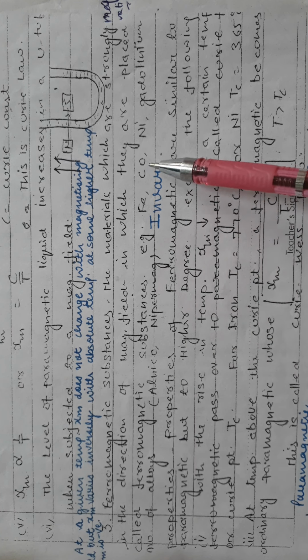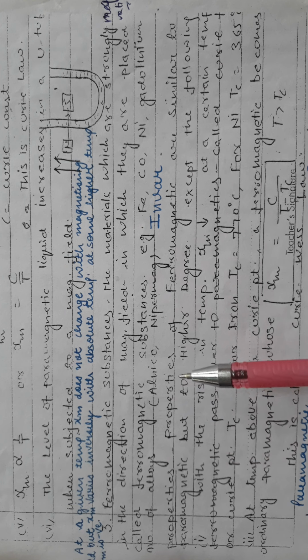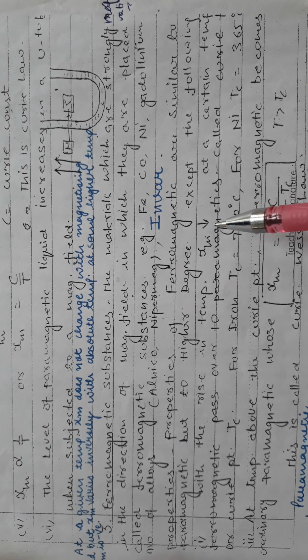Examples are iron, cobalt, nickel, gadolinium. There are also some alloys which have ferromagnetic properties: Alnico, Nipermag and Invar. I have also written here.